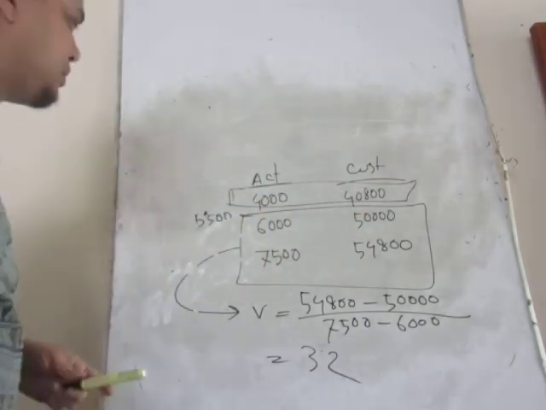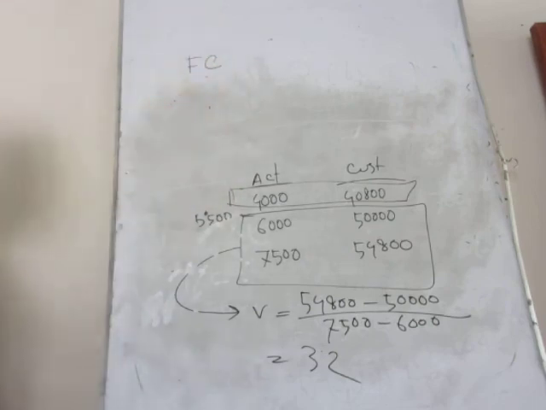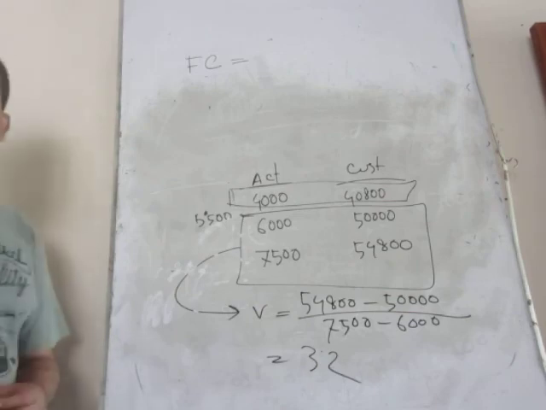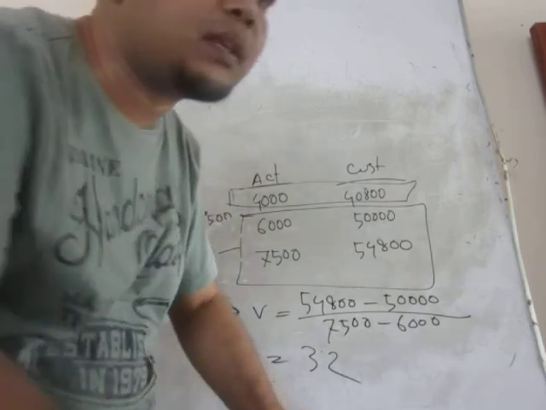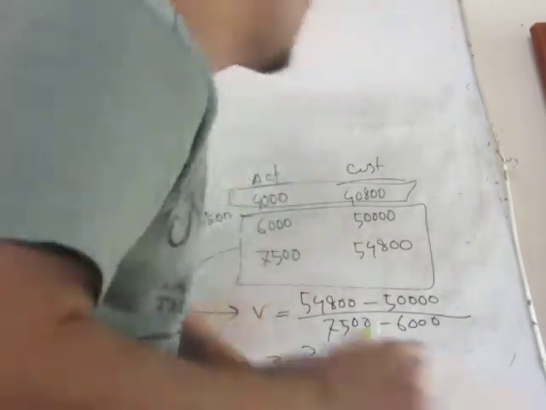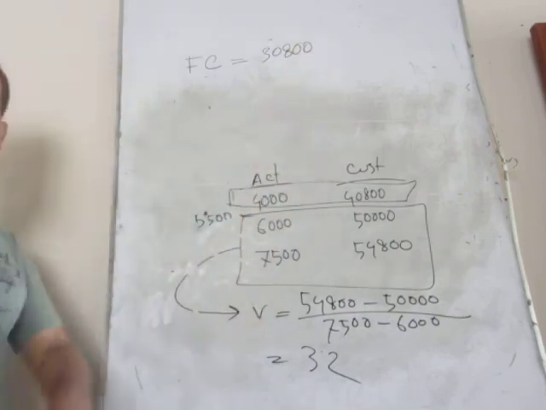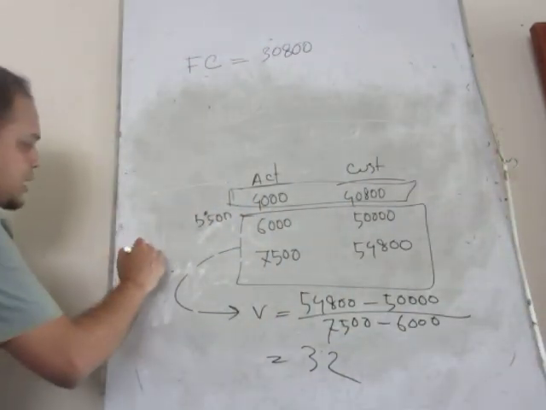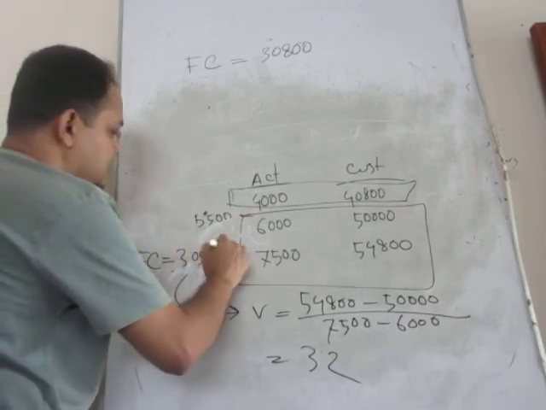Suppose here fixed cost is, which range will we go with? By using this range, I just write down the fixed cost amount. The fixed cost will be 30,800, it is given. So fixed cost FC of this level is 30,800, right?